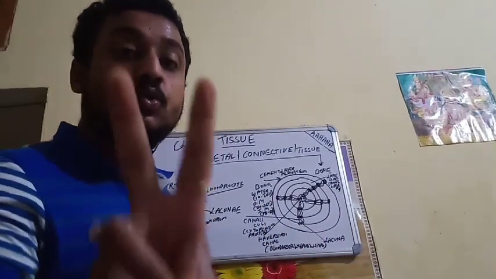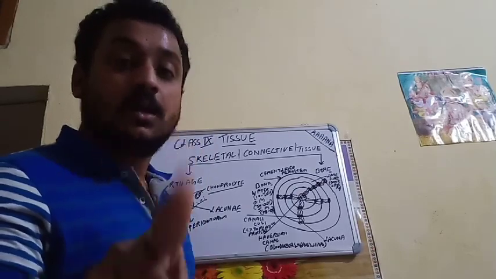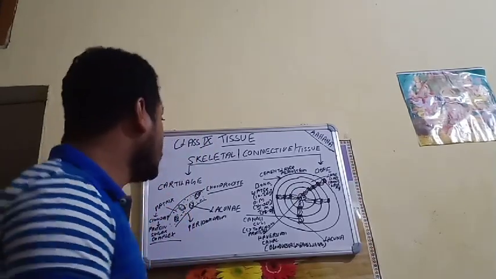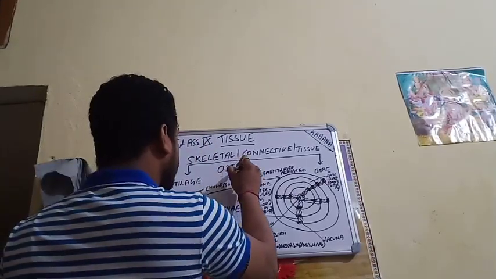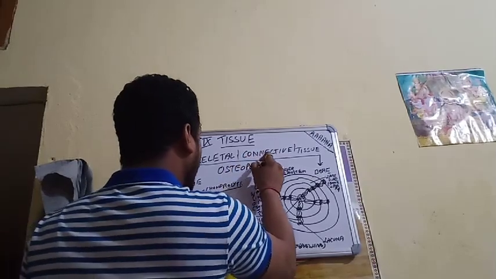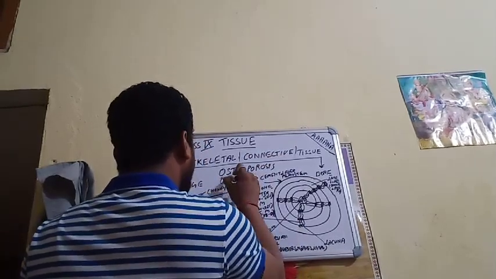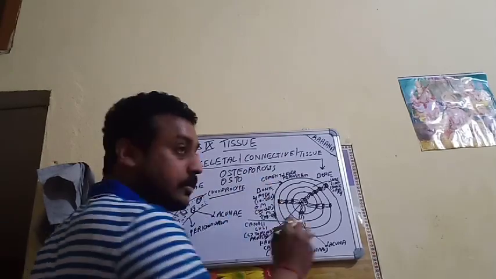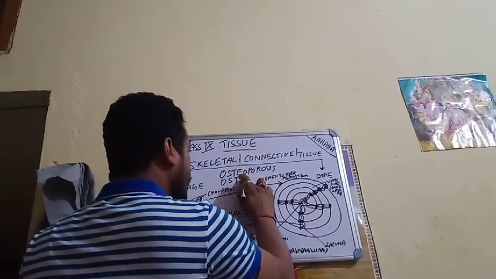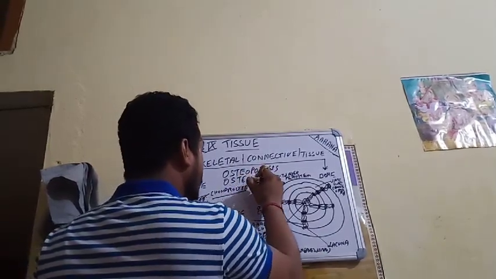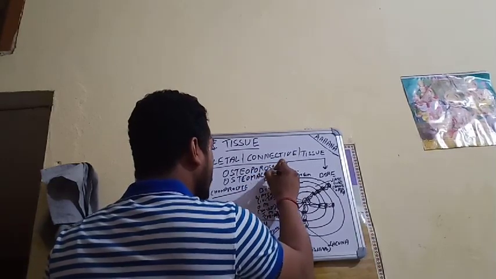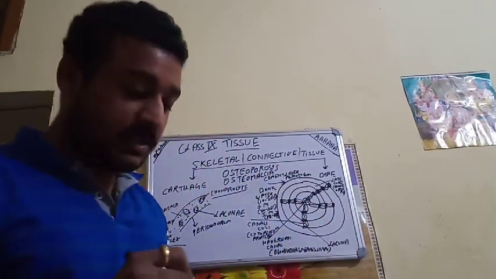At that time, two kinds of bone disease affect human beings, especially osteoporosis and osteomalacia. Not Malaysia, the Asian country. It is not like that. Okay. Osteomalacia. Osteoporosis and osteomalacia.